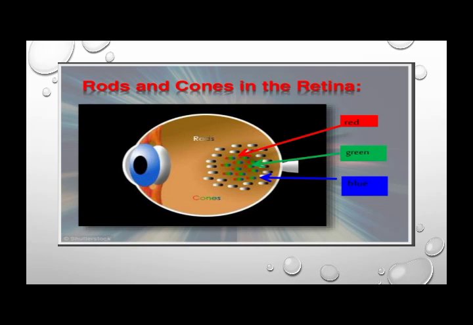That's why they are unable to identify some colors, not all but some colors, right? So here you can see the structure of the rods and cones, that is red, green and blue, the primary colors which are present in your eyeball, in your retina, which help you to detect or to see the different colors which are present around you.